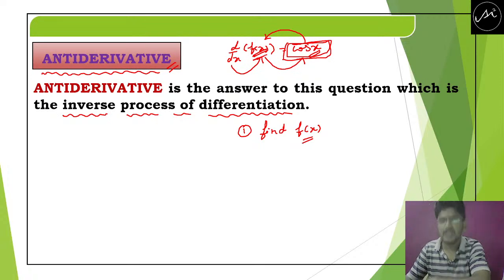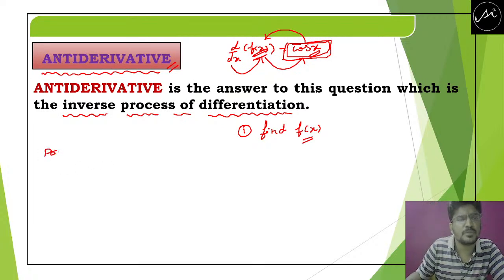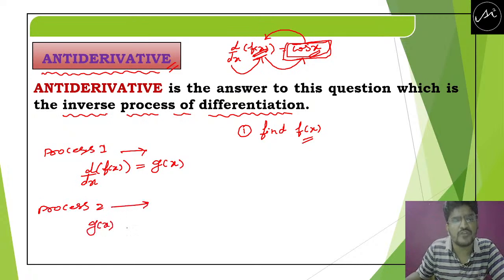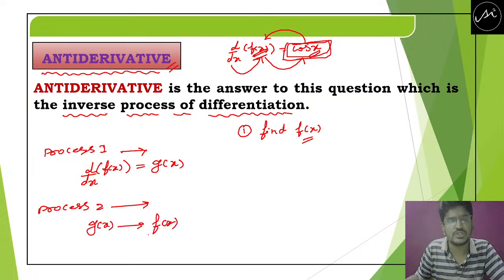Are you clear? So this is the two-way process. Process 1 is d by dx of f of x, that is your g of x. This is a one-way process. In process 2, we go from g of x towards f of x.